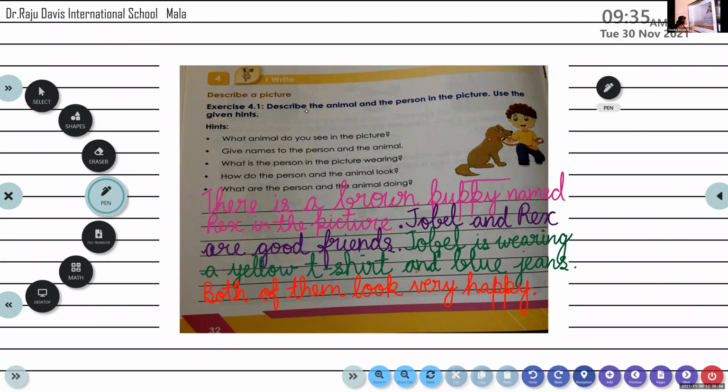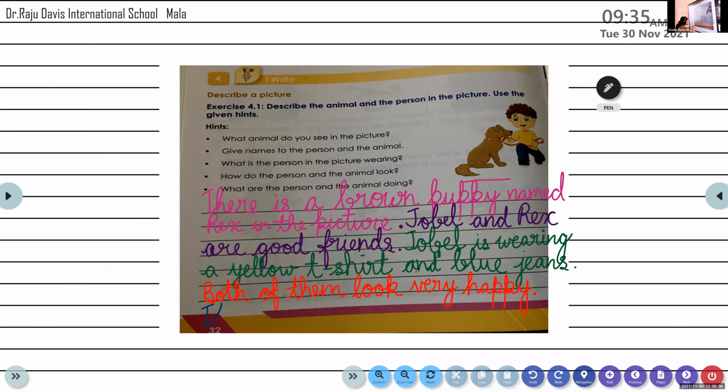So finally, we have observed that both of them are planning to go for a walk. Let us write it down.